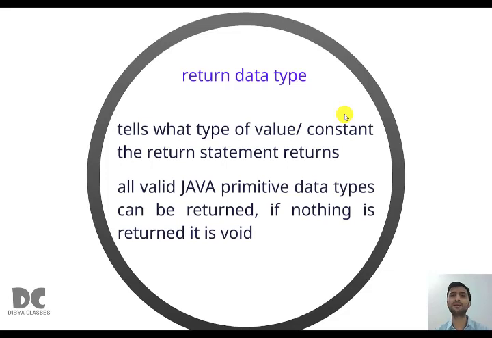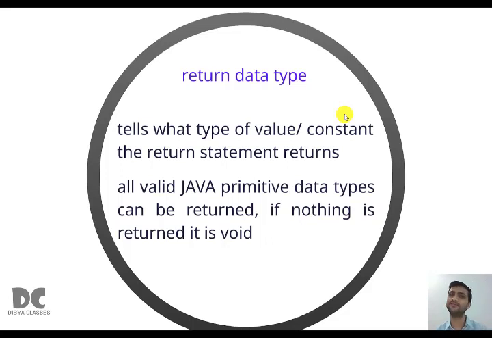All Java primitive data types can be written. If nothing is written, it is void. So in class 9, the function was not actually returning anything, therefore we were writing void. A function can return values, and it can be of any primitive data type. Only primitive, not String, because String is a non-primitive data type. We can return a String, but that is a different concept we'll study in future classes.